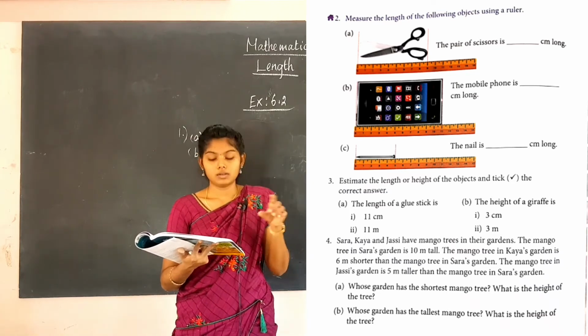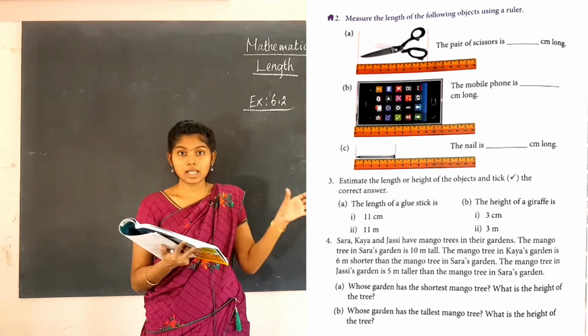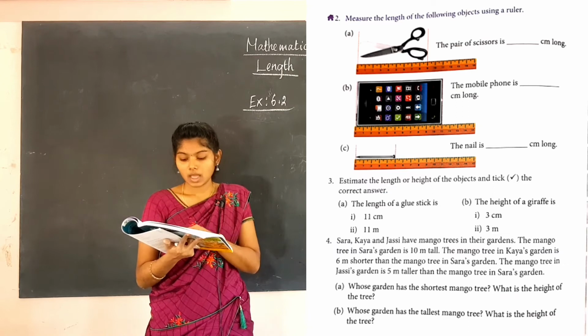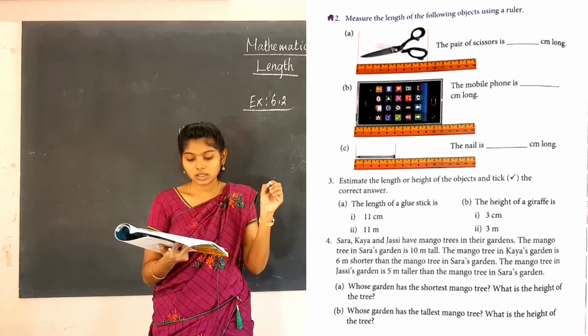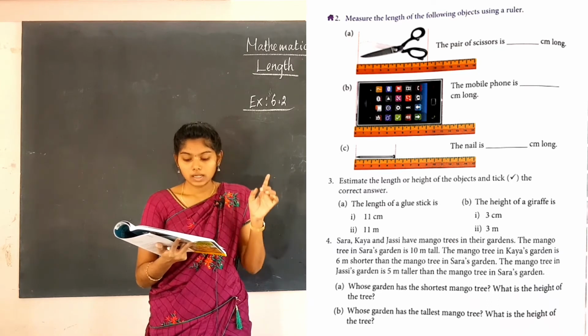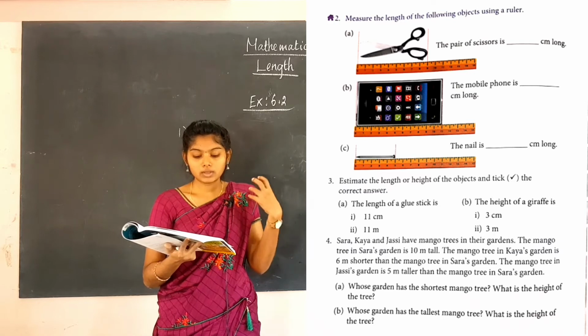So with which one you are going to measure, centimeter or meter, you are going to choose the unit which is the correct length, 11 meter, and the height, it is a length, right. And the height of a giraffe is 3 meter. So you have to use 3 meter. Estimate the length or height of the object and tick the correct answer. You are going to tick the one which is correct.